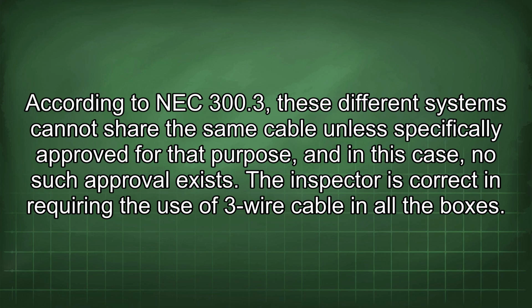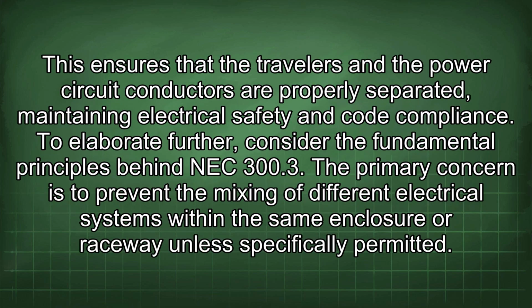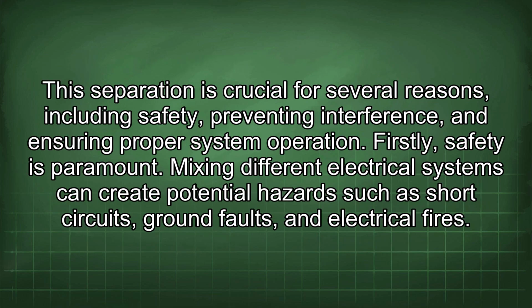The inspector is correct in requiring the use of three-wire cable in all the boxes. This ensures that the travelers and the power circuit conductors are properly separated, maintaining electrical safety and code compliance. To elaborate further, consider the fundamental principles behind NEC 300.3. The primary concern is to prevent the mixing of different electrical systems within the same enclosure or raceway unless specifically permitted. This separation is crucial for several reasons, including safety, preventing interference, and ensuring proper system operation.